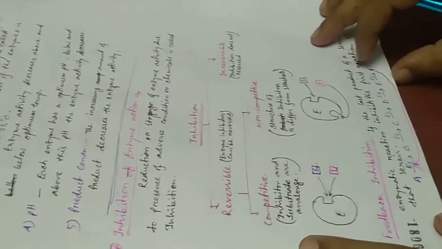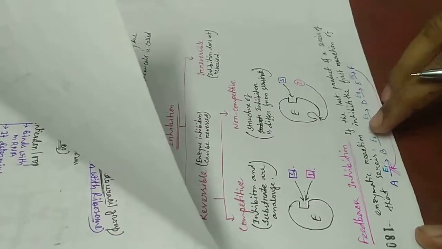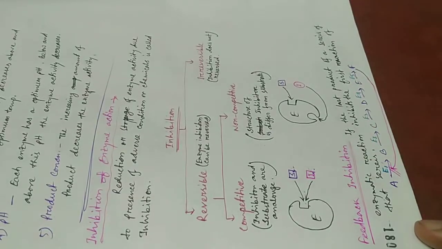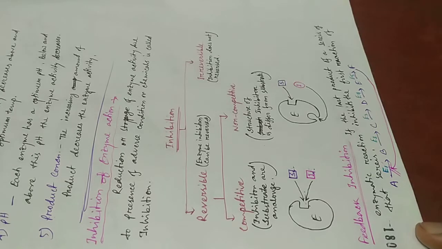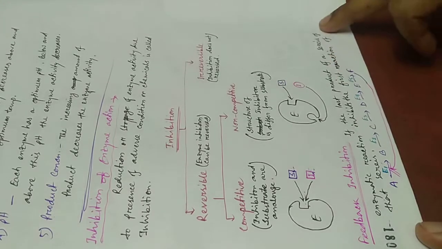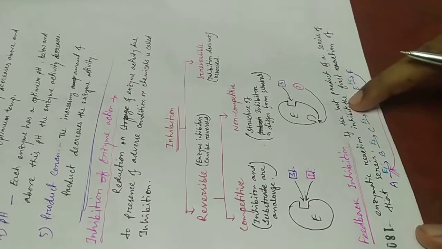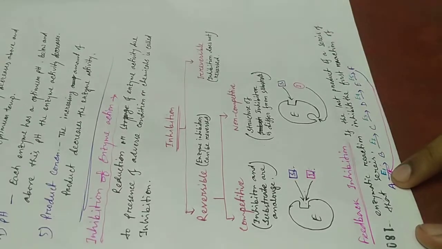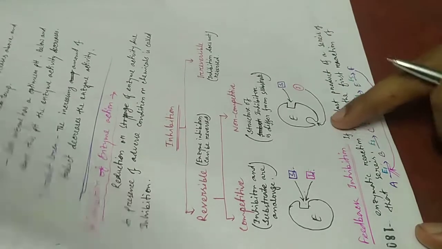Then another inhibition process is feedback inhibition. If the last product of a series of enzymatic reactions inhibits the first reaction of that series, it is called feedback inhibition.